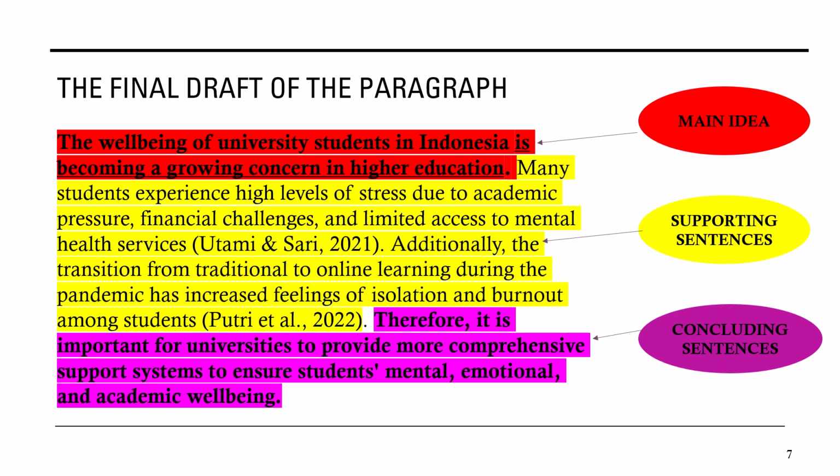So this is the other way to mention the main idea. Later on, we're going to talk about this, and this is called a concluding sentence. Therefore, it is important for universities to provide a comprehensive support system to ensure mental, emotional, and academic well-being. So this is called a concluding sentence.